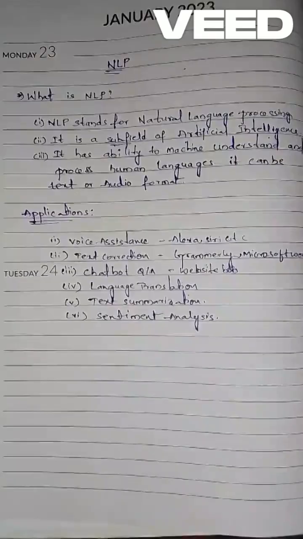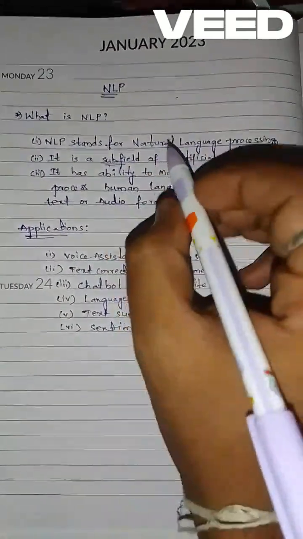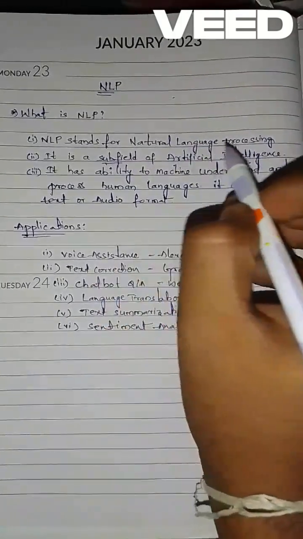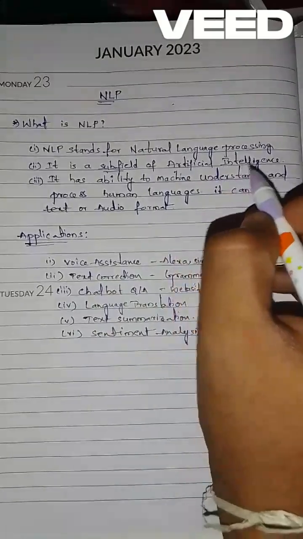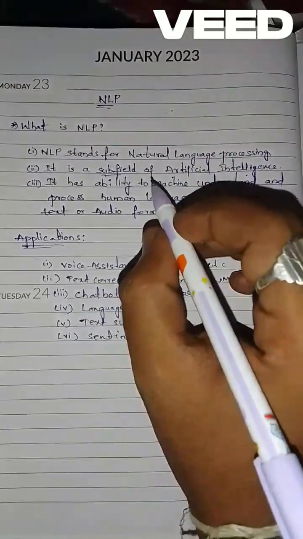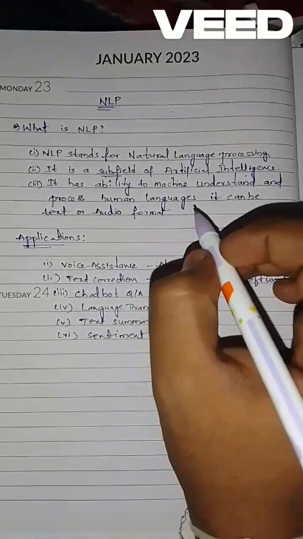Today we are going to discuss NLP. What is NLP? Actually, NLP stands for Natural Language Processing, and it is a subfield of artificial intelligence. And it has the ability to let machines understand and process human languages.